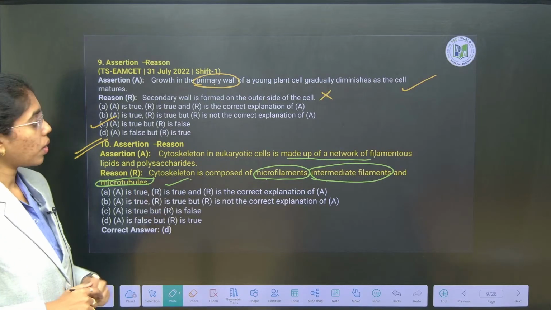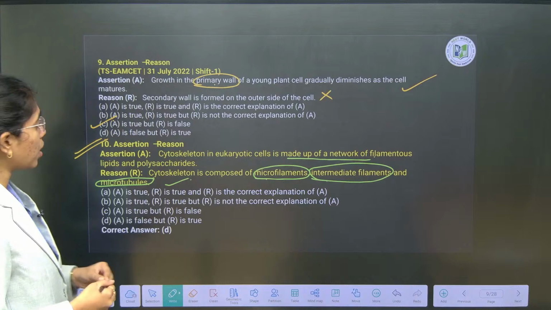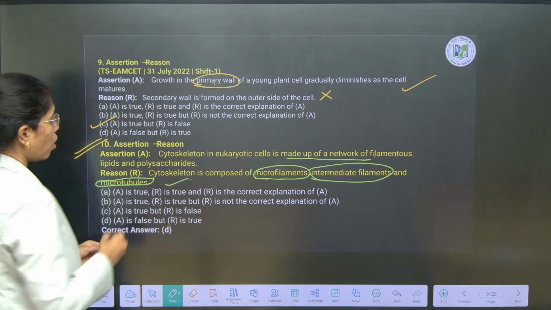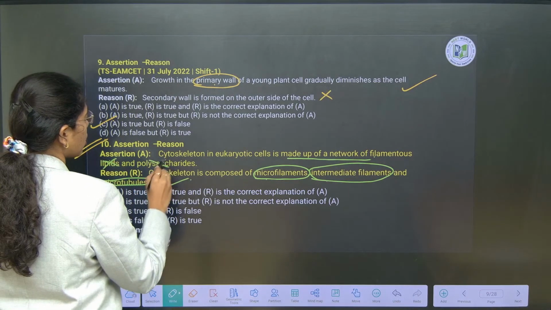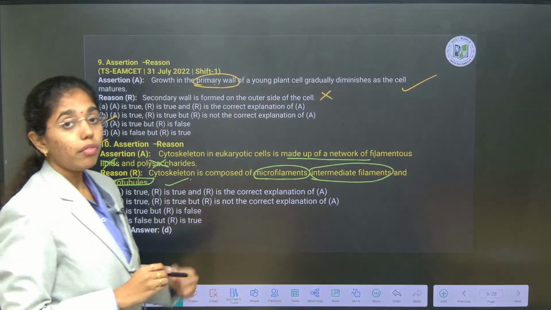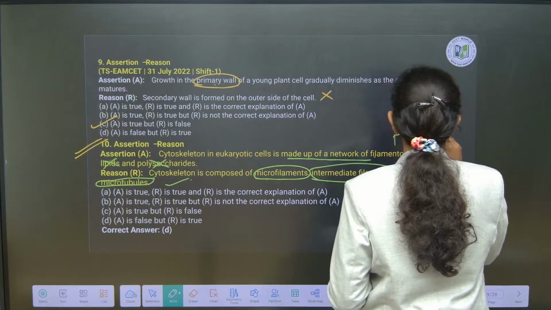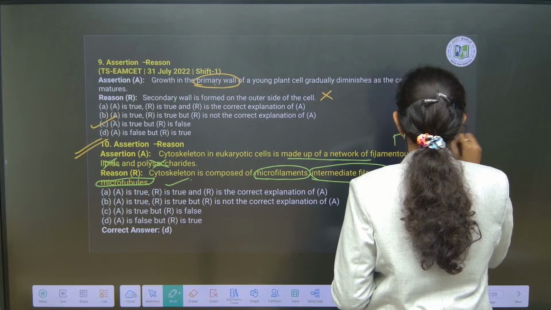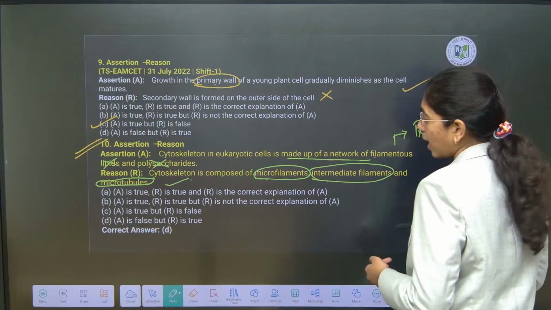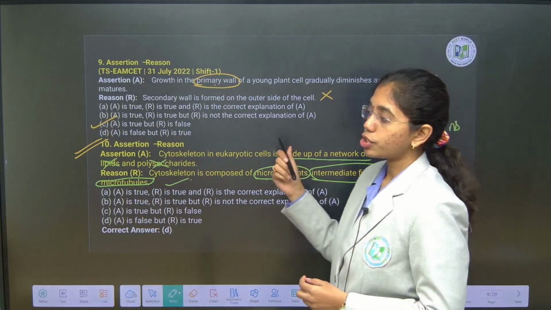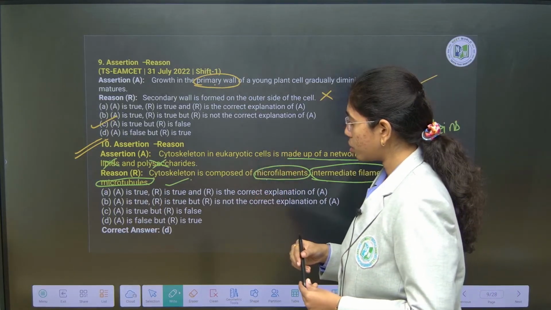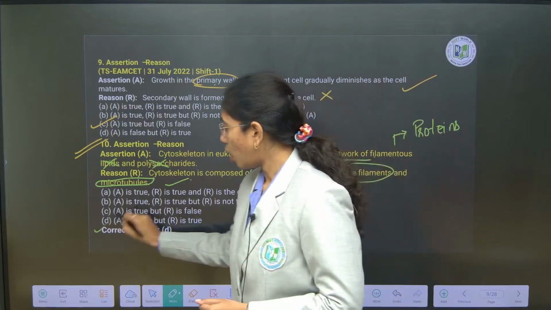Cytoskeleton in a eukaryotic cell is made up of what? Network of filaments of polysaccharides and lipids. No, they are made up of network of filamentous proteins, not lipids and polysaccharides. So here the right answer will be assertion is wrong and reason is true. Option D.